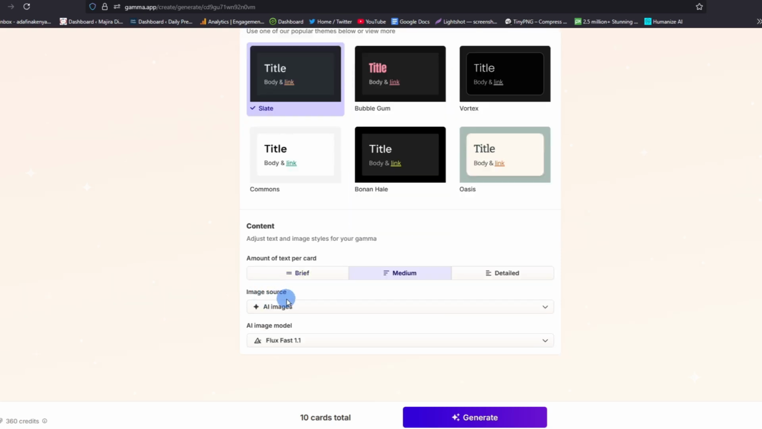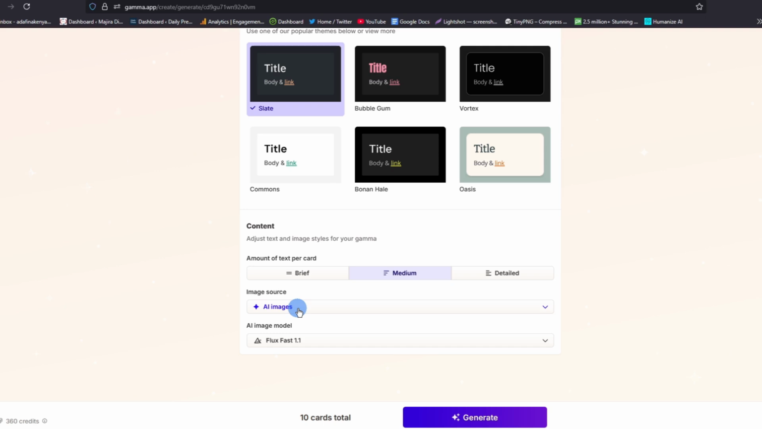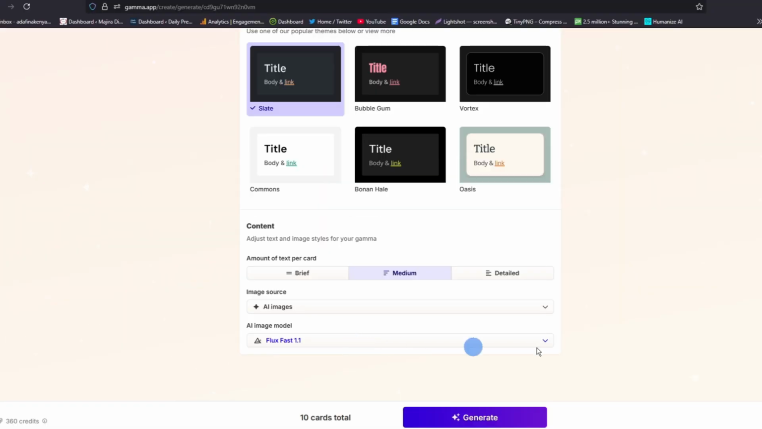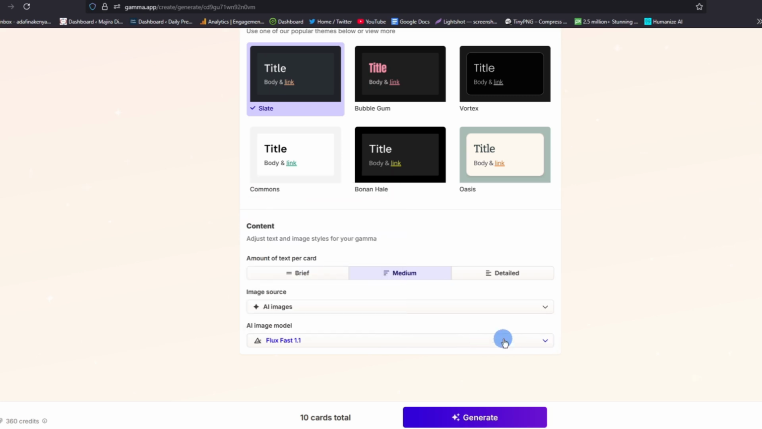And then for the images, don't worry, this tool will go ahead and look for the images. As you can see, it will look for AI images, so you don't have to worry about where you'll get your images. This tool will look for the appropriate images for you and place them inside your presentation. And lastly, when we talk of models, the AI image model that it will use is set to Flux Fast 1.1, and that is the best model that you can use for this generation. So I'll leave it at that.